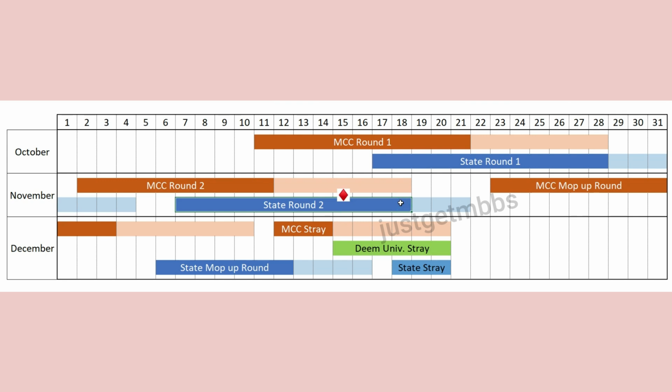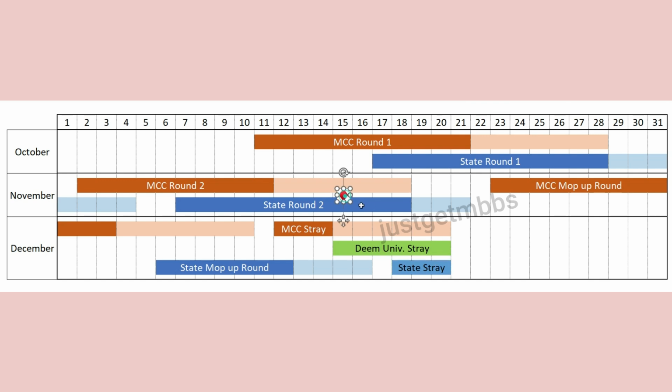I may be joining in round 2. I may be joining in mop-up round. I may be joining in stray vacancy round. If I join in stray vacancy round, I will lose 1 month of classes. Yes, whatever you are saying is right, but nothing is going to change. This is very common in any kind of admission you see. Generally, the classes start before all the admissions are complete. So they won't wait for all the admissions to complete to start the college.